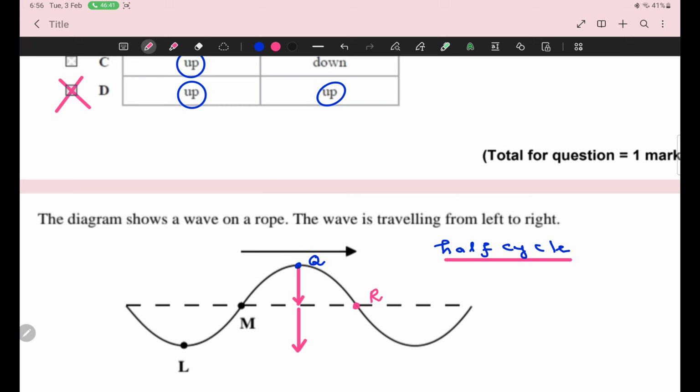Downward. Ya Allah. This is the preceding particle of R. And if it is the preceding particle of R, then obviously R will move upward to follow Q. Q is above. So R will move upward and then it will move downward.